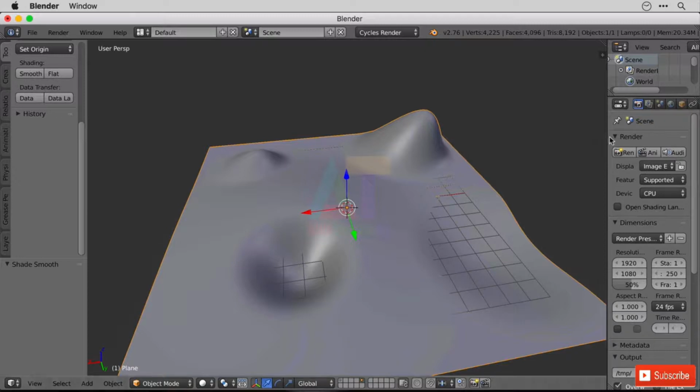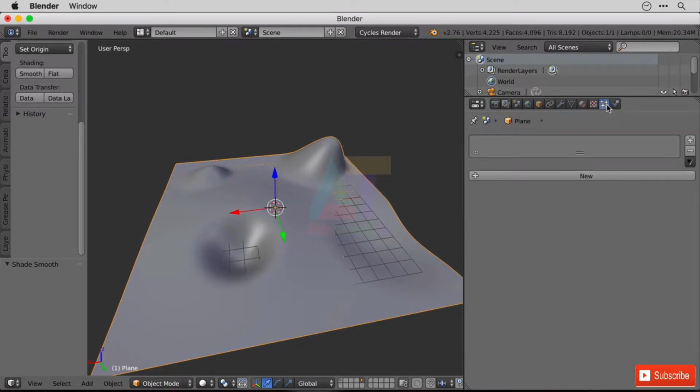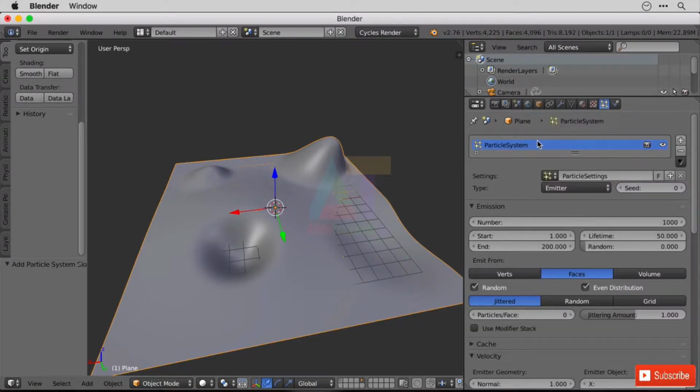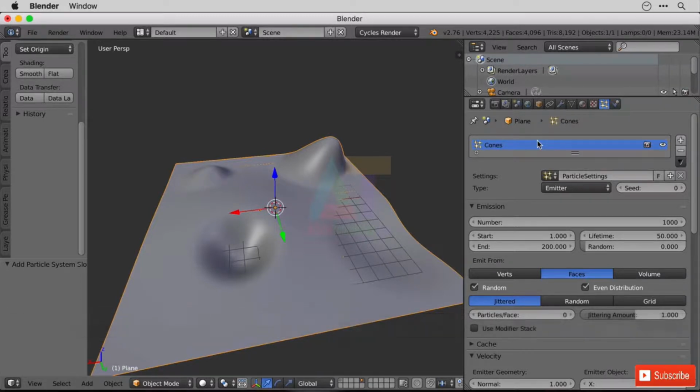So let's start by adding a particle effect to this ground plane. I'm going to click on the particles option here and create a new particle system. I'm going to start with the cone, because it is important that I show you something that happens with objects. It may not happen with your textures, since textures have Y as facing up. The particle systems also have Y as facing up.